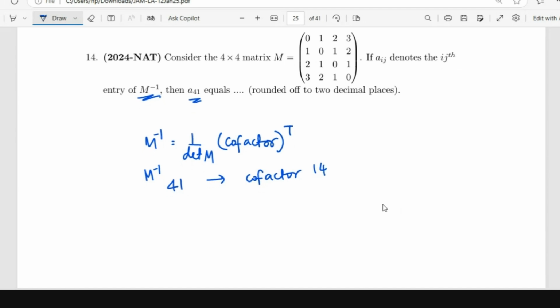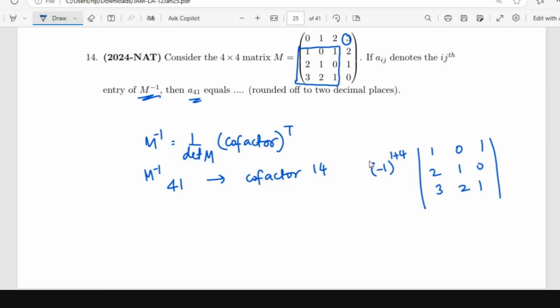This entry is the determinant of this matrix, minus 1 power 1 plus 4 into determinant of 1, 0, 1, 2, 1, 0, 3, 2, 1. And then you have to divide this entire thing by the determinant of M.